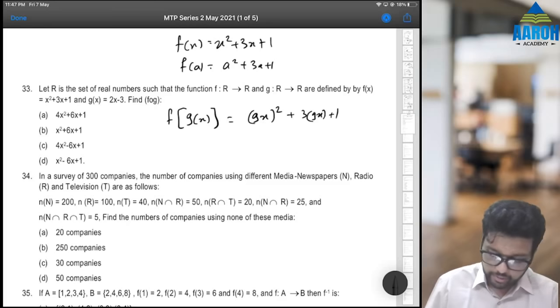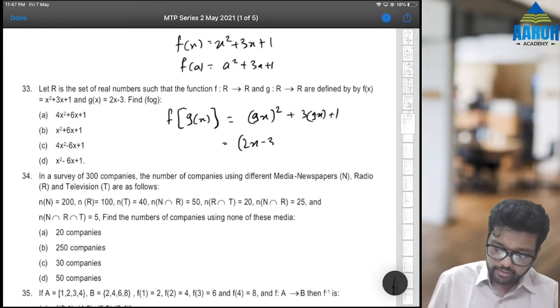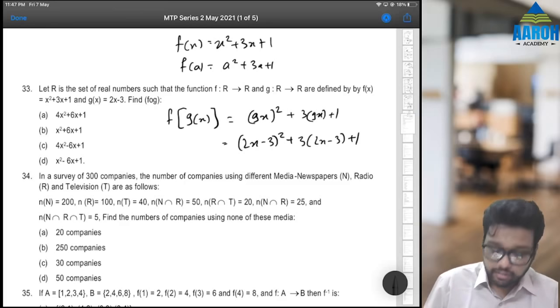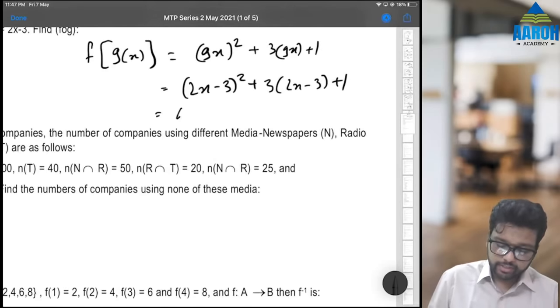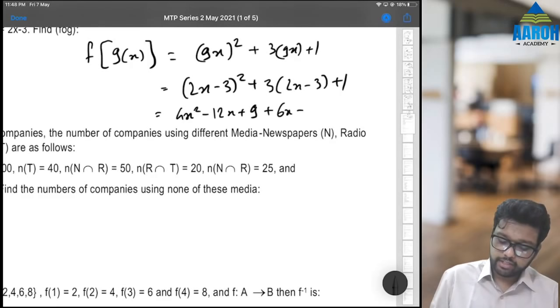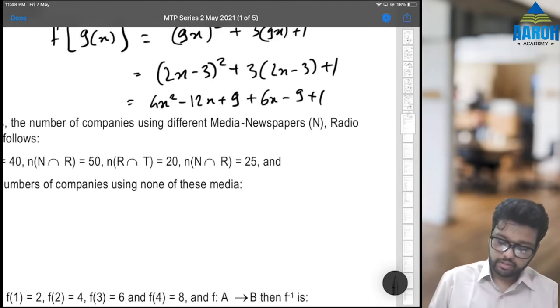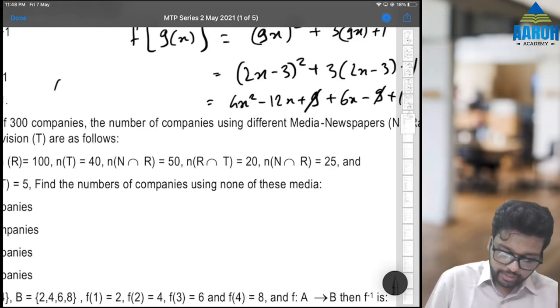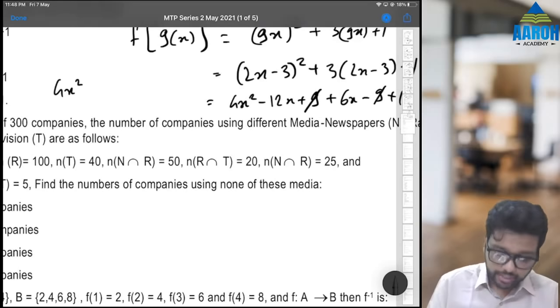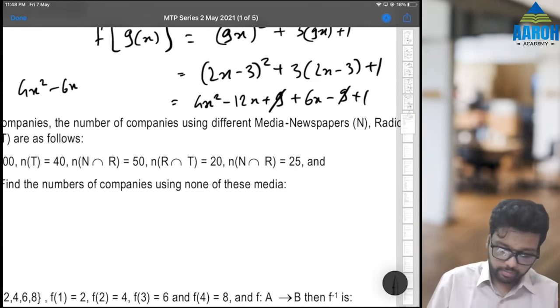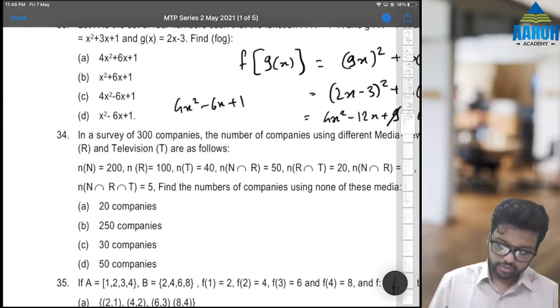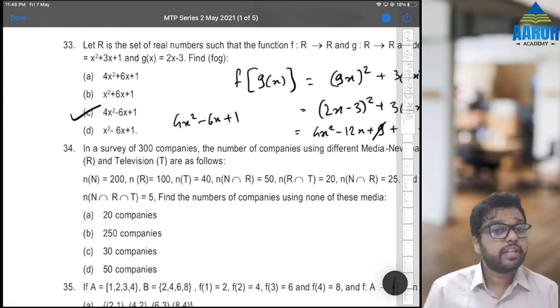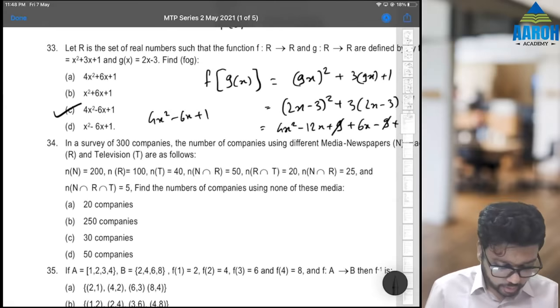So let's put the value of gx. So (2x minus 3) square plus 3 into (2x minus 3) plus 1. Let's solve this. (a minus b) square is a square minus 2ab plus b square, plus 6x minus 9 plus 1. 9 minus 9. So 4x square plus 6 minus 12 is minus 6x plus 1. Option C is the correct answer for 33. Next, let's go to 34.